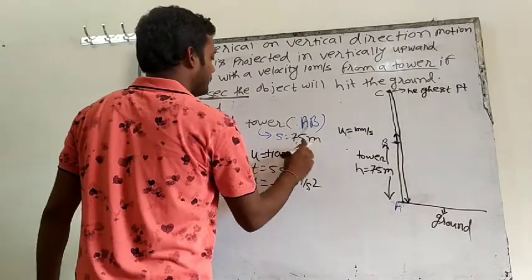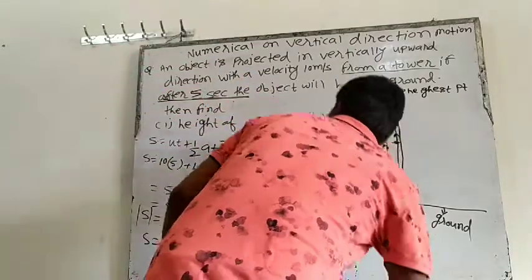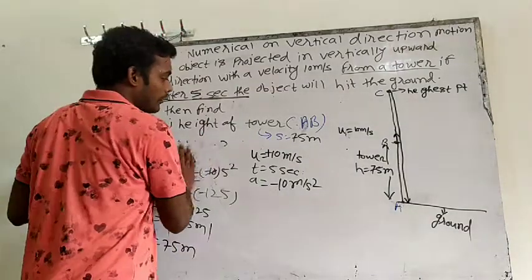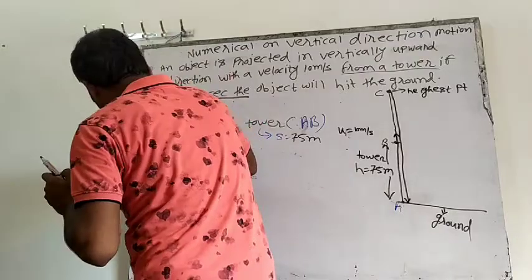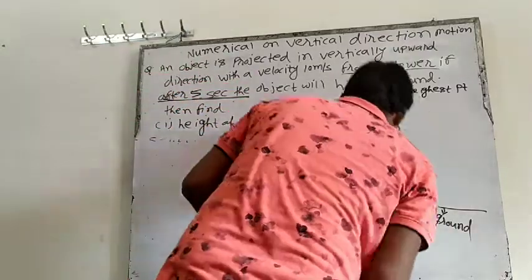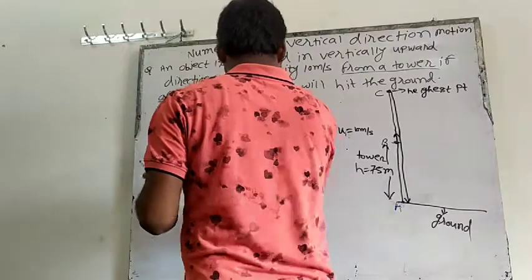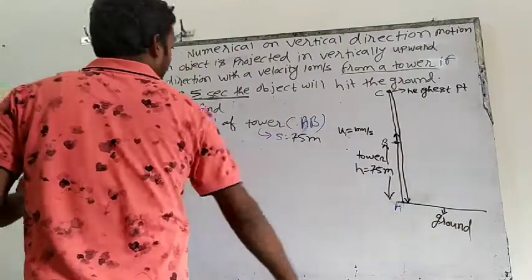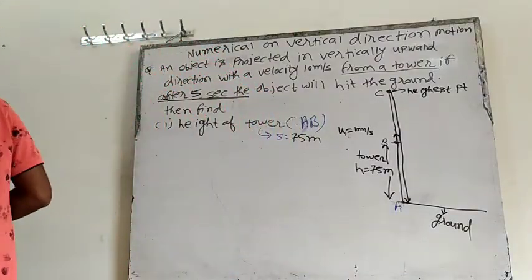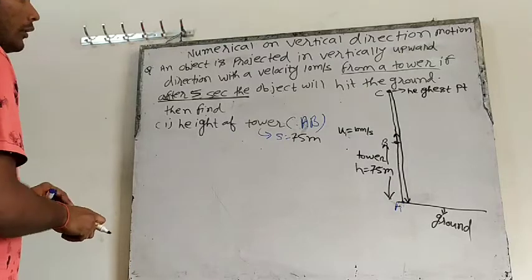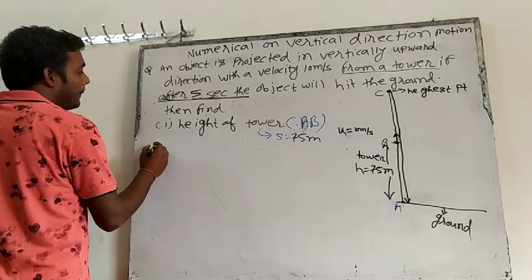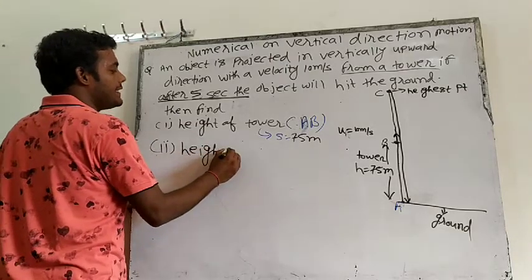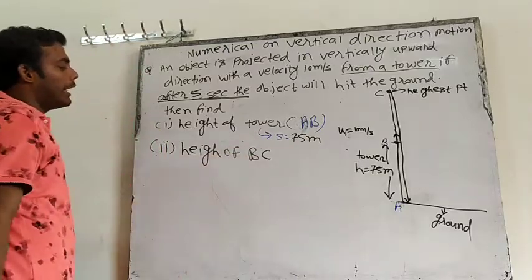That's the next question. Height of BC. We have to find the height of BC.